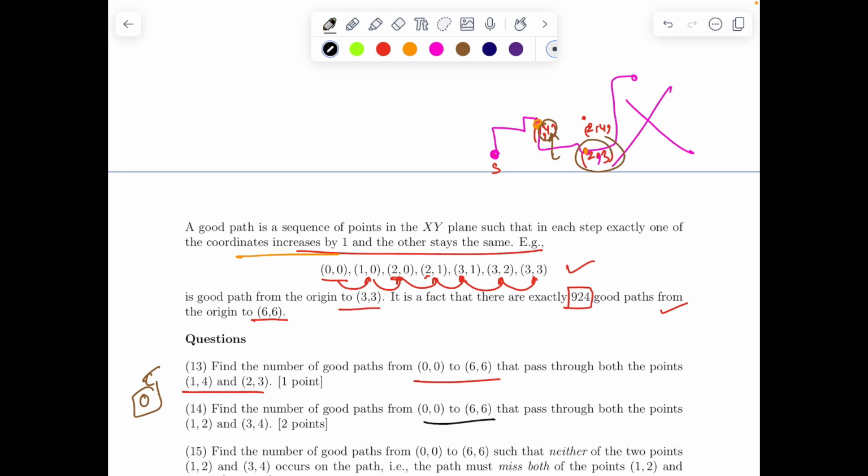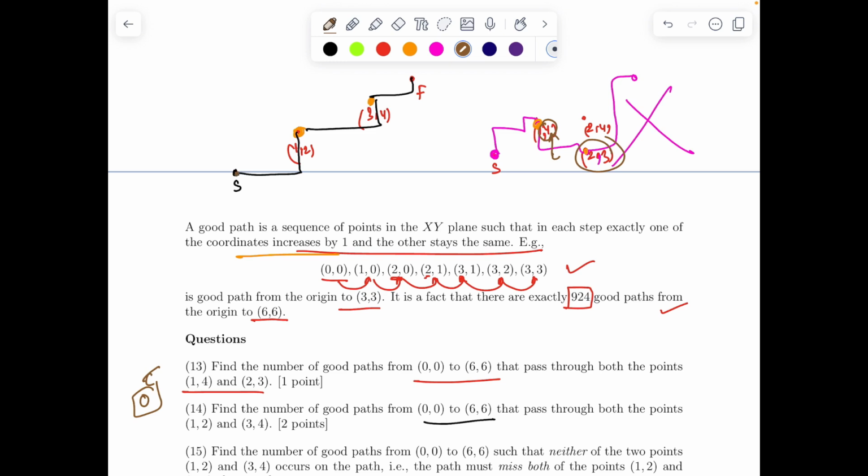Second problem, find the number of good paths from the same starting point to the final point such that it passes through both the points 1 2 and 3 4. So now again we have a starting point. Let's say it passes through 1 2 and 3 4, and these are two junctions. Now you have to go to the final point F. So clearly you can see one of the good paths will be something like this, and so on and so forth.